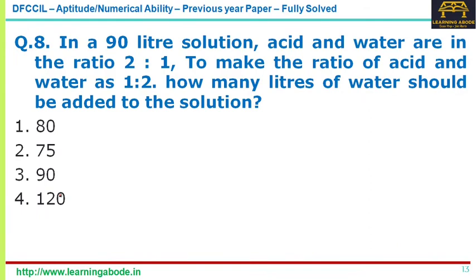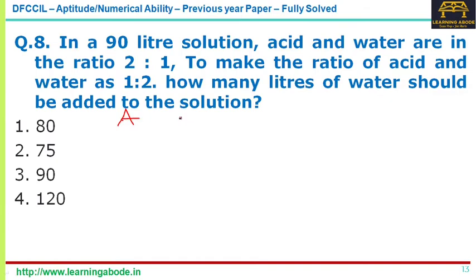Now question number 8. In a 90-liter solution, acid and water are in the ratio 2:1. To make the ratio of acid and water 1:2, how many liters of water should be added? Okay, so now you can use the alligation method. I'll tell you first what the alligation method is.